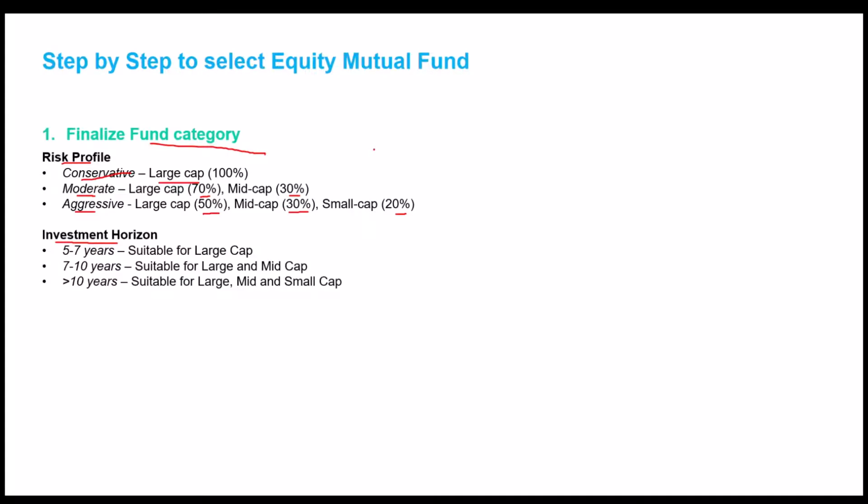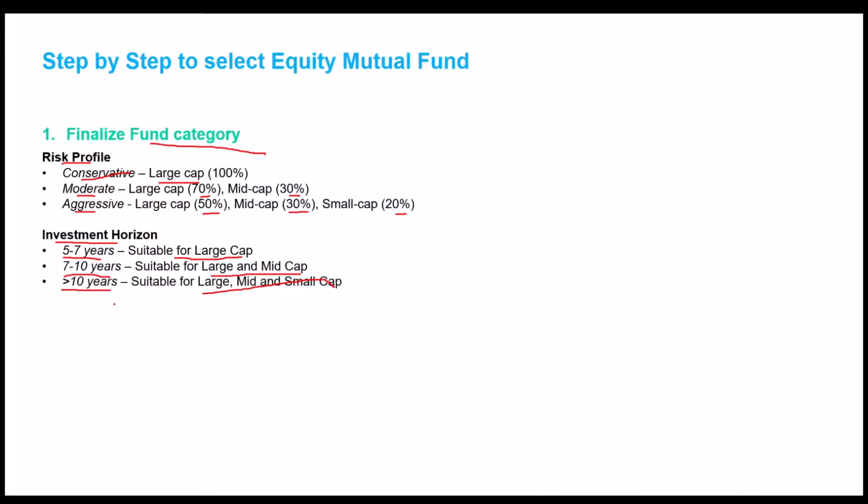It can vary based on your goals as well, how much returns you want to achieve and what your investment horizon is. If your investment horizon is close to 5 to 7 years, it's suitable for large cap. 7 to 10 years is suitable for large and mid cap, and greater than 10 years is suitable for all three categories. So also check your investment horizon.